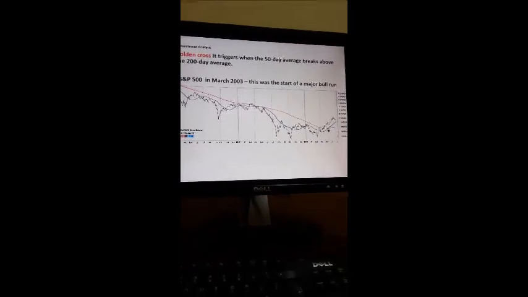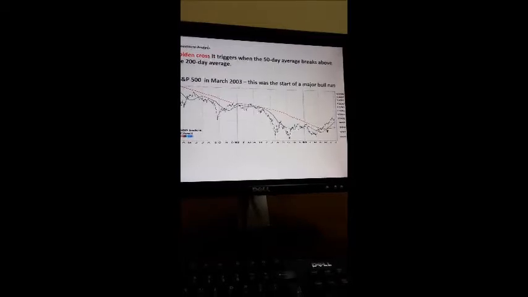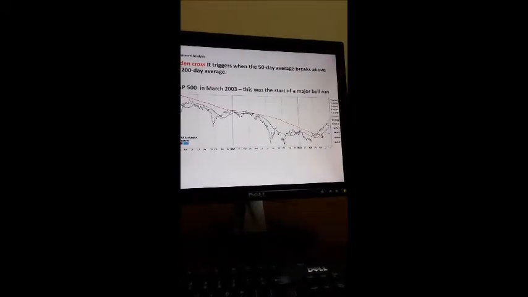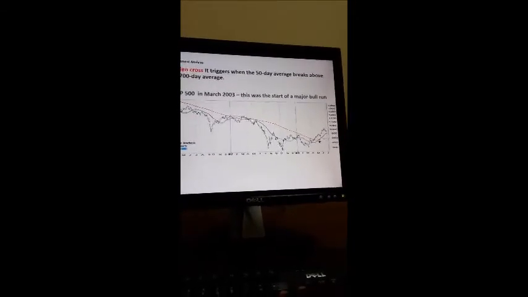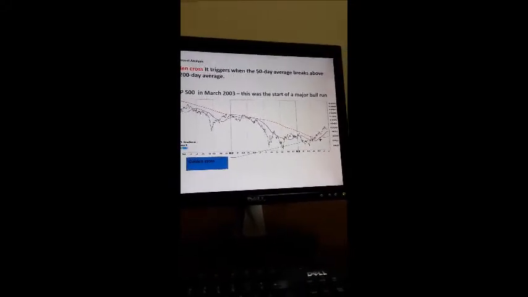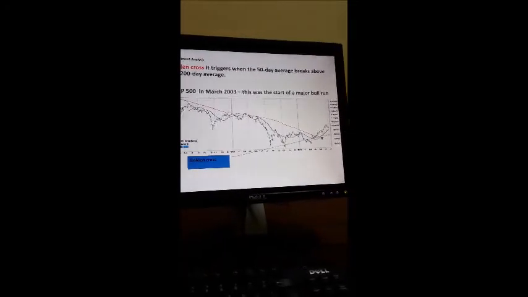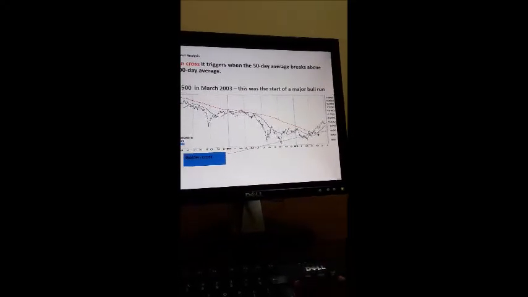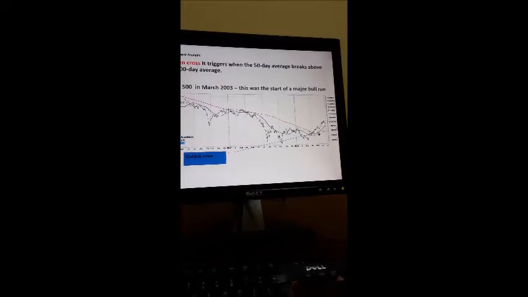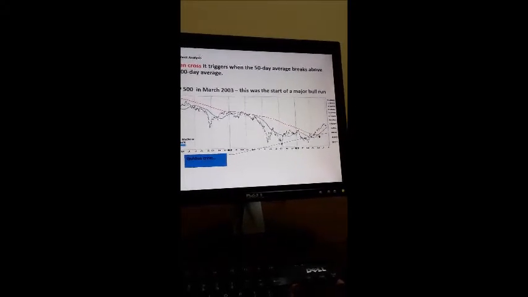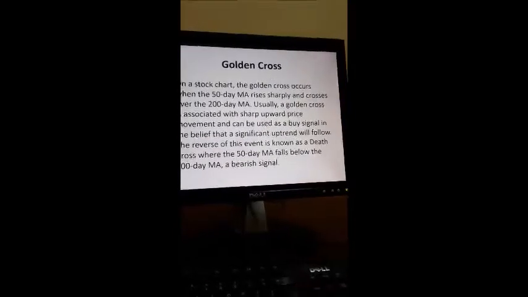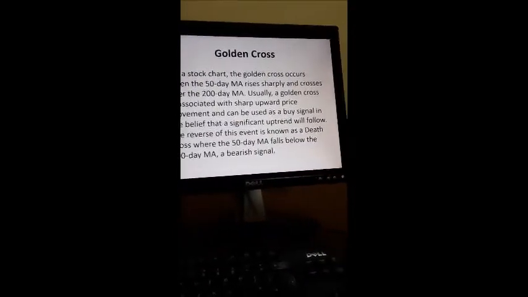At this point, there are some signals which can be generated, but there is no cross. But here we have this point with a green arrow, which generates information on whether there is a buying or selling signal. Here you can see the shorter moving average cut the longer moving average from below. This is a buying signal, or a signal for the start of a bull market. So you buy now and make a profit when the prices rise. This is the golden cross.